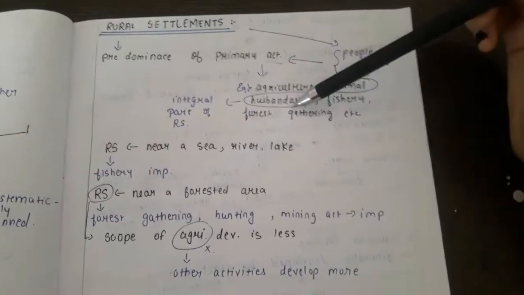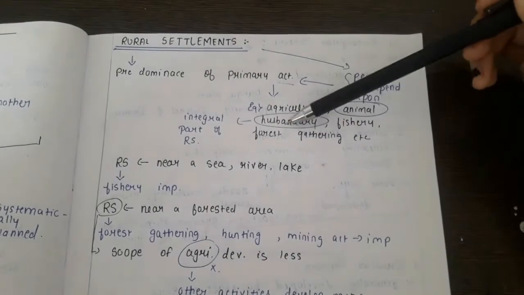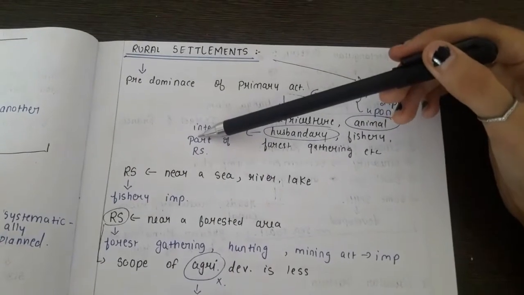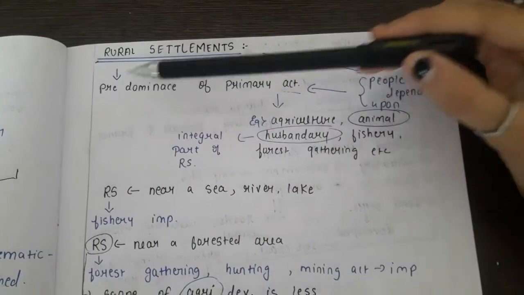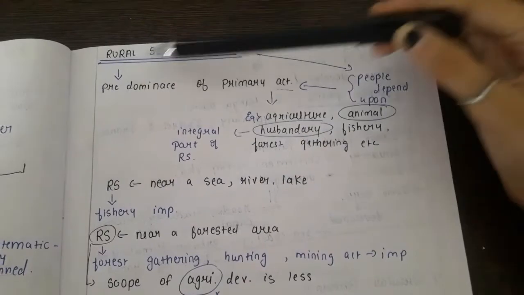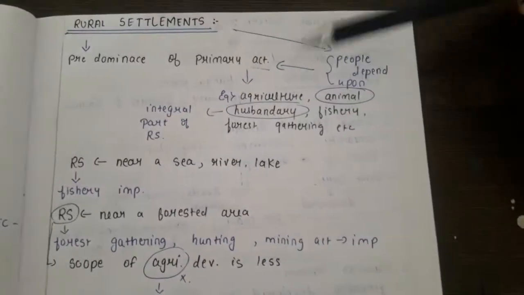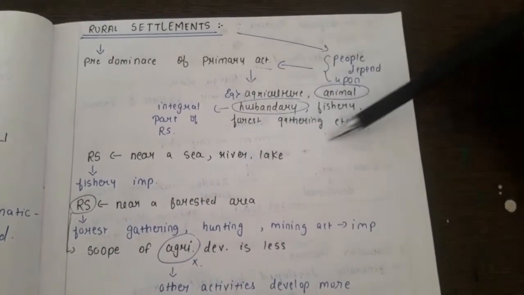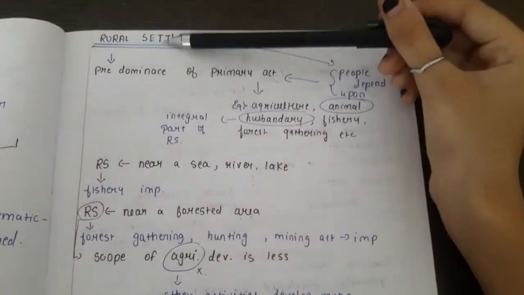And animal husbandry is an integral part of RS, meaning rural settlement. So animal husbandry is an integral and important part of rural settlements. Let's see again. The word rural simply depicts predominance of primary activities. Most of the people living in rural settlements depend upon primary activities. Primary activities include agriculture, animal husbandry, fishery, forest gathering, etc. And among these activities, animal husbandry is an integral part of rural settlement.